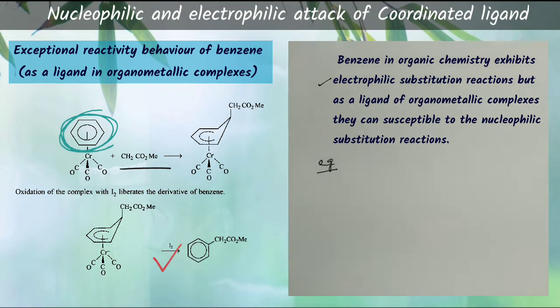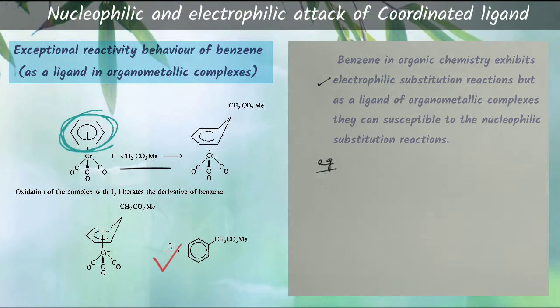This reaction shows that the hydrogen present in that benzene ring is substituted by that nucleophile, which normally cannot be observed in free benzene molecules, that is, without the complex. We are not going to observe this type of reaction.